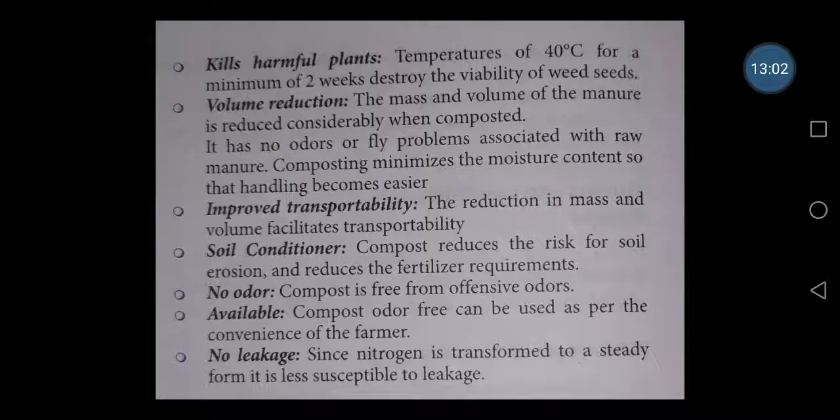Next is no odor in the compost. Since it is free from many of the things, it is under a compressed method, it is free from all the odors. So it will not cause any nuisance to anyone.